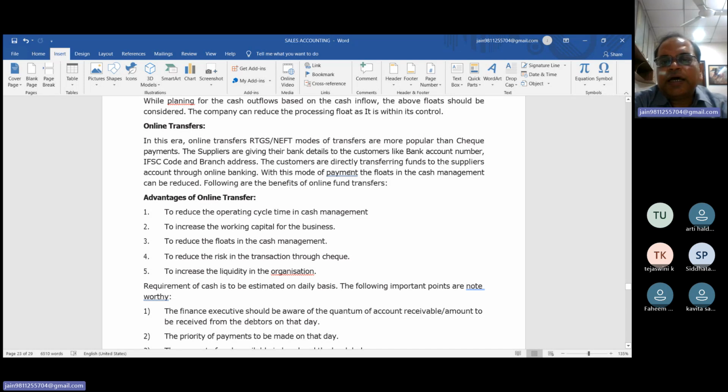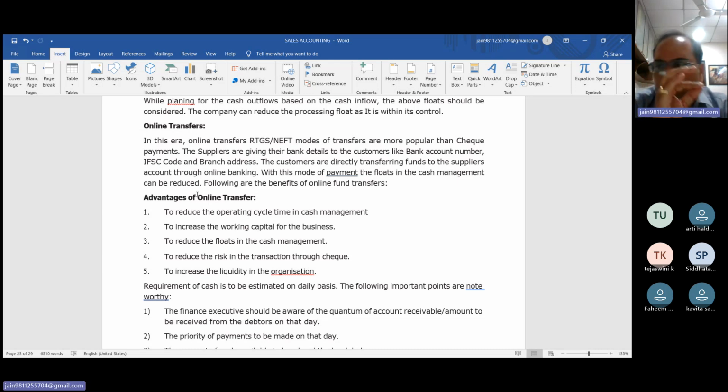The customers are directly transferring the fund to the supplier through online banking. Not only online banking, nowadays different types of online transactions take place with different types of applications. With this mode, the float in cash management can be reduced. Can be reduced means क्या बेटा, all the floats है ना भाई, definitely you can reach up to zero.